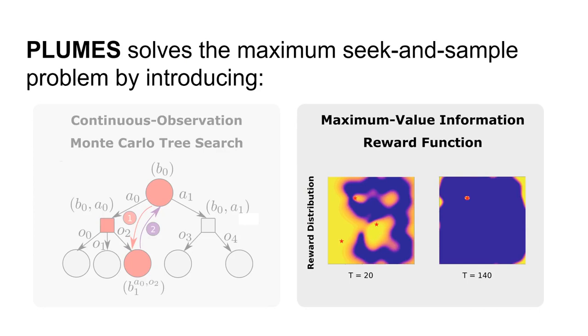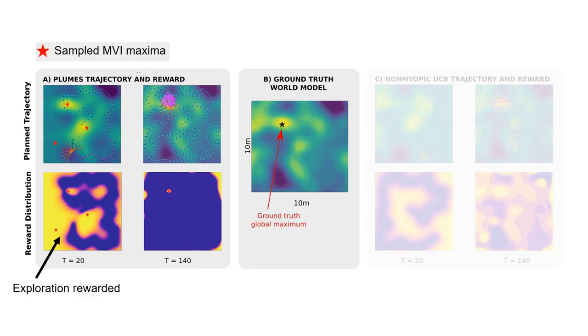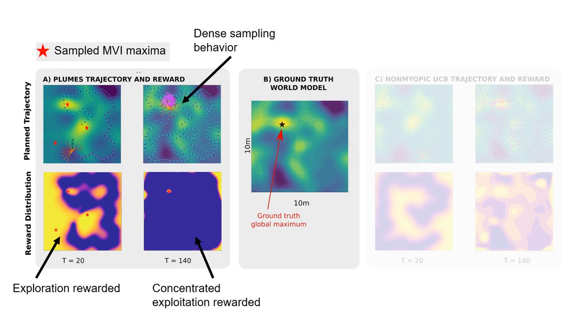Our second contribution is to introduce maximum value information reward to guide explore, exploit behaviors. MVI is approximated by sampling potential maxima, shown as red stars, from the current belief of the robot. Initially, sampled maxima are uniformly distributed, and exploratory behaviors are rewarded. As observations are collected, the samples converge, and the approximate reward actually changes over time to put all expected reward at the estimated location of the global maximum.